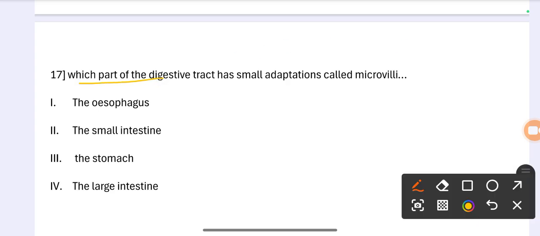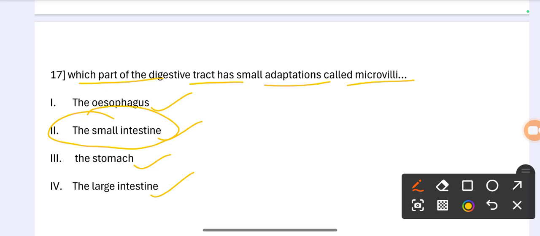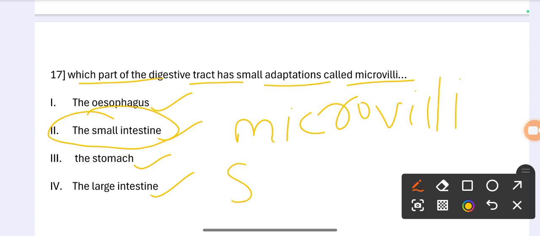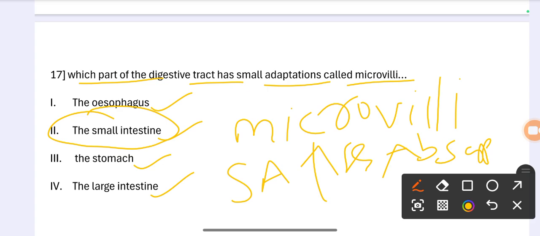Next question. Which part of the digestive tract has small adaptations called microvilli? Option 1 the esophagus, option 2 the small intestine, option 3 the stomach, option 4 the large intestine. The correct answer is option 2, the small intestine. Basically the small intestine has microvilli. The microvilli increase the surface area, which is helpful for absorption. Okay, so the correct answer is 2, the small intestine.